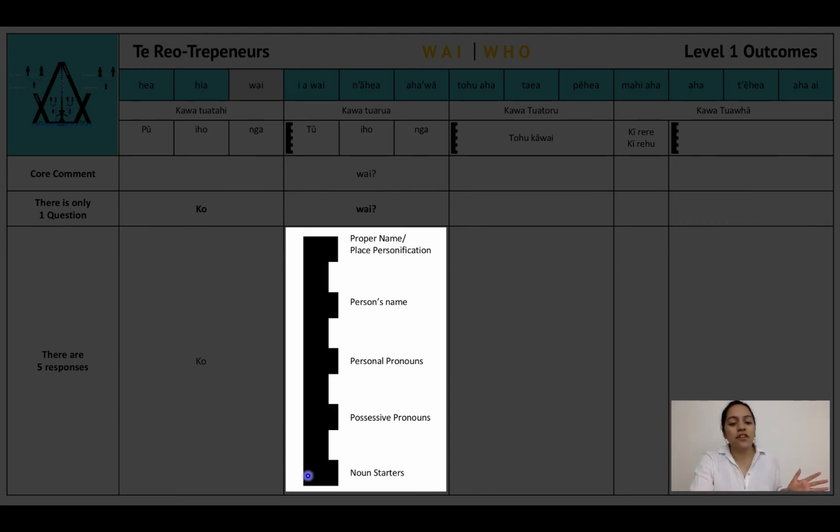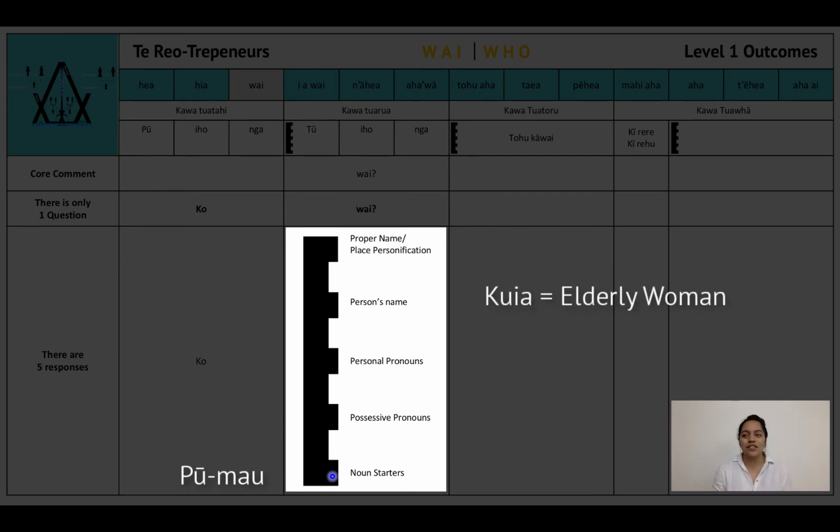And the final rung of the tohu kāwai, we have what we call pū mau, also known as noun starters. There are 12 pū mau that reside on this rung of the tohu kāwai. Here's an example. It's who. Let's use kuia, the kupu kuia or the word kuia. Kuia meaning elderly lady, ne? So we'll use the kupu kuia as an example.